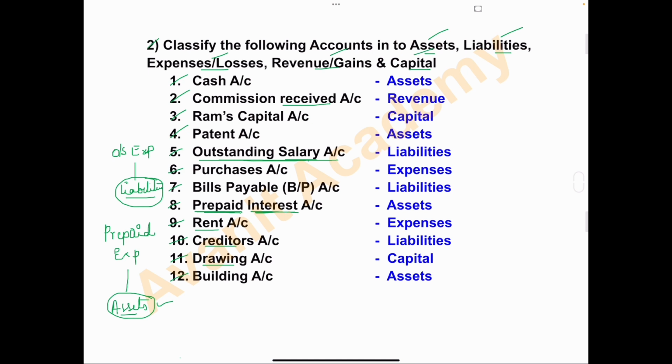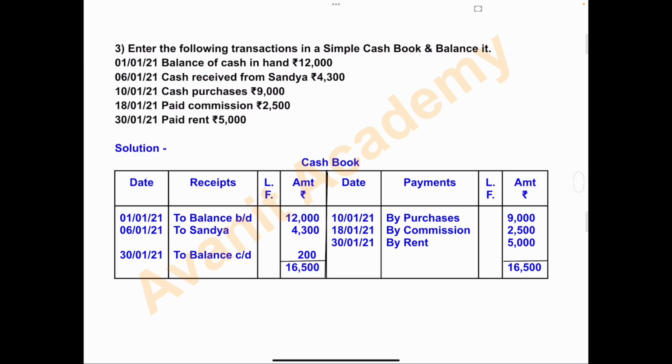Next, we'll solve one more problem from previous year question paper. Problem number 3. Enter the following transactions in a simple cash book and balance it. So here they have given certain transactions and we have to prepare a simple cash book or single column cash book. So the columns are right here, heading cash book.